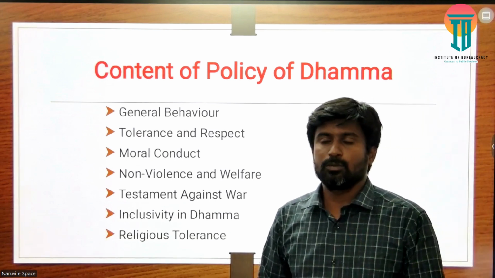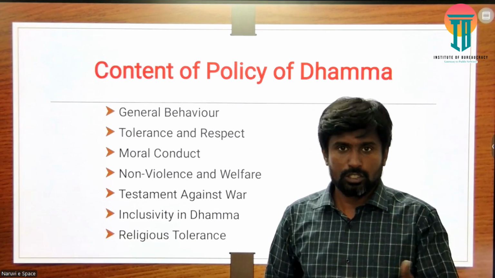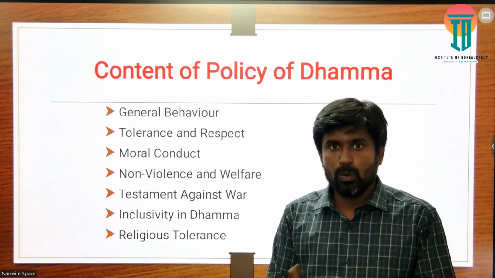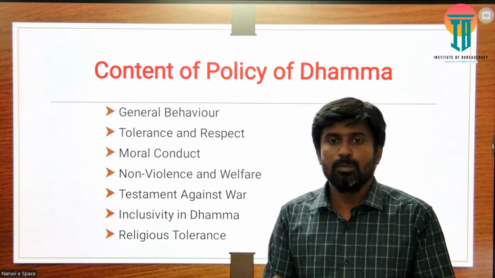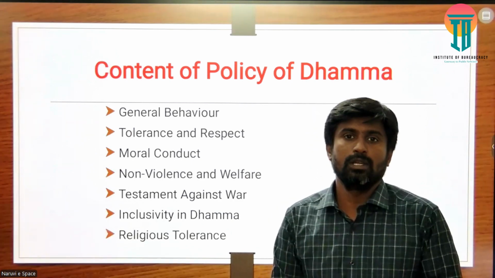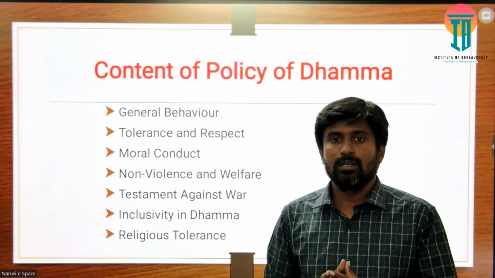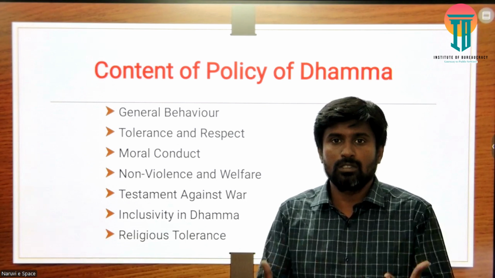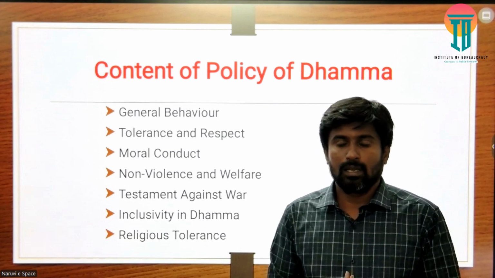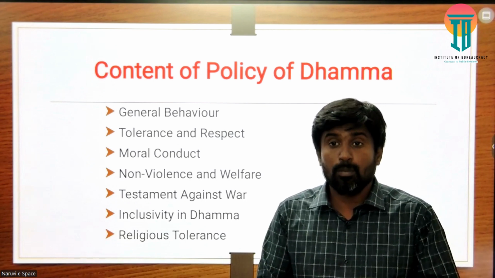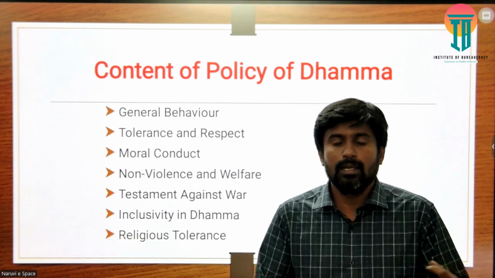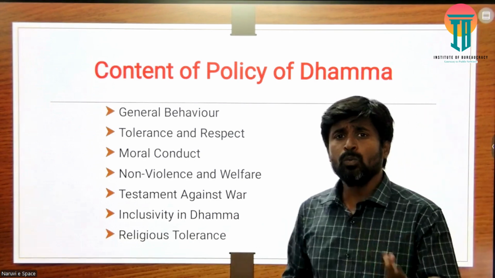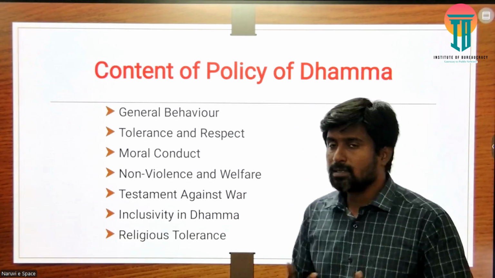So, respecting the elders, the teachers, the parents, and everyone who gives more knowledgeable inputs to their day-to-day life, and creating a certain tolerance in day-to-day life. That's a very important aspect of Ashoka, creating tolerance in each and every aspect. At least he tried to propagate these practices in order to avoid certain kinds of conflicts among the people. And then non-violence and the welfare.